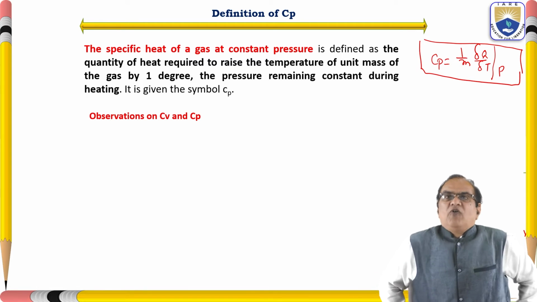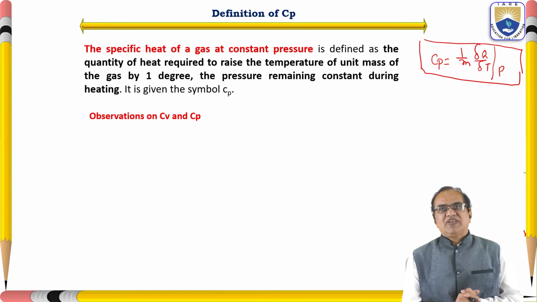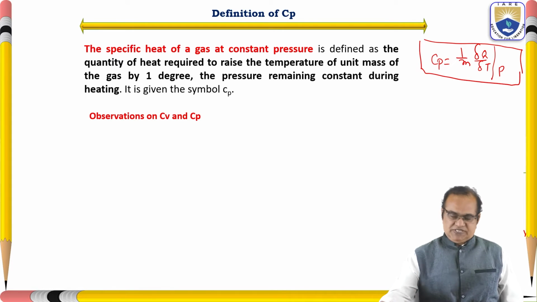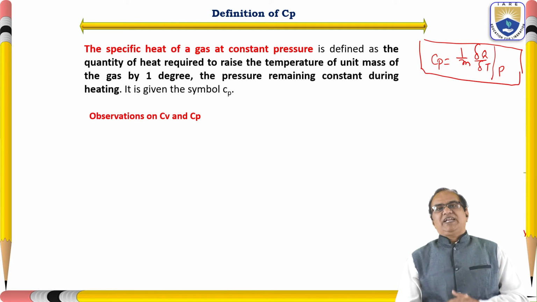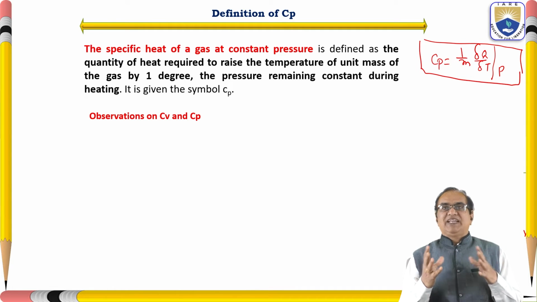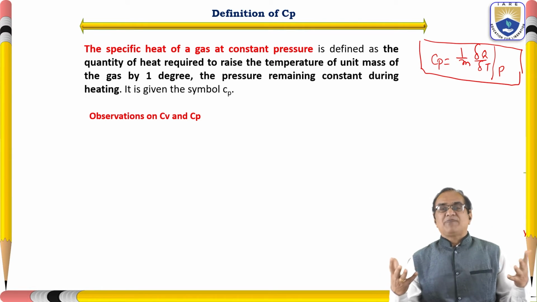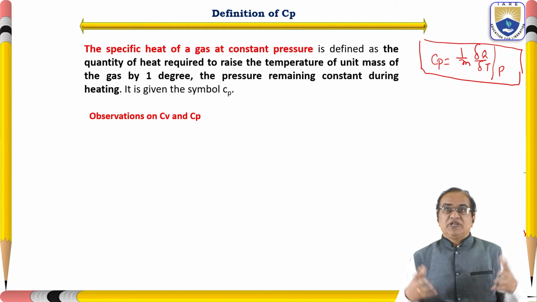Now we have found the Cv, the specific heat at constant volume, and the specific heat at constant pressure. Now we have to see what the relation between Cp and Cv is, and how these vary for different types of gases and substances.